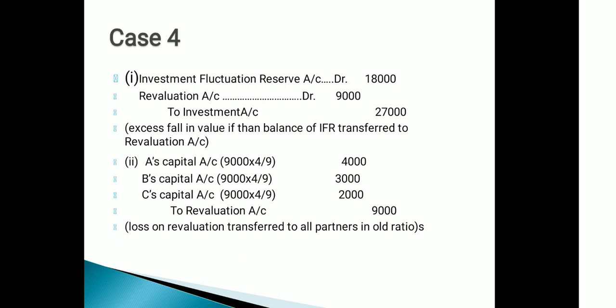Here one account is remaining, that is revaluation account. The 9,000 loss of revaluation account will be transferred to the partners' capital accounts in the old profit sharing ratio. The old profit sharing ratio is 4:3:2.